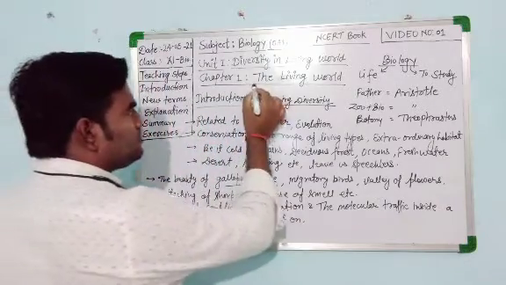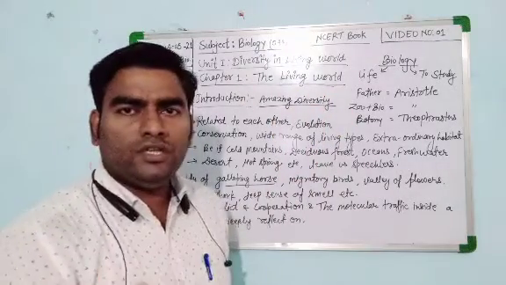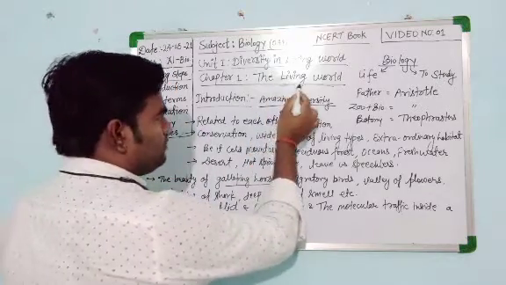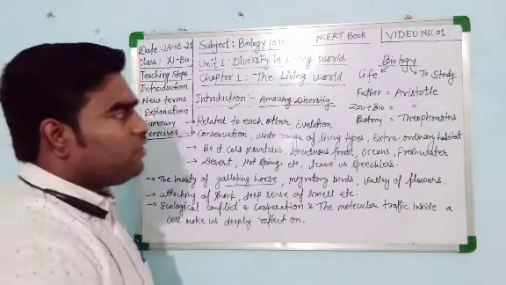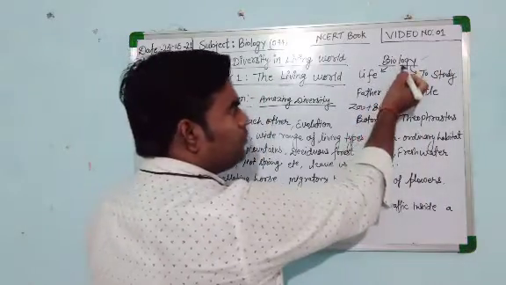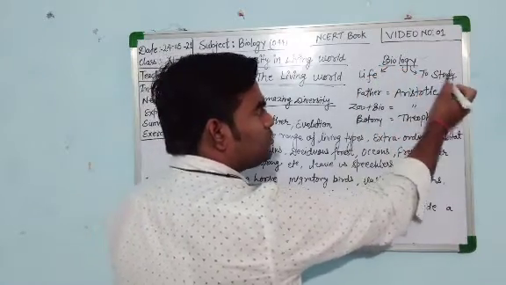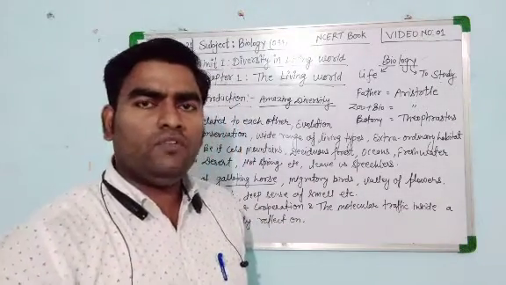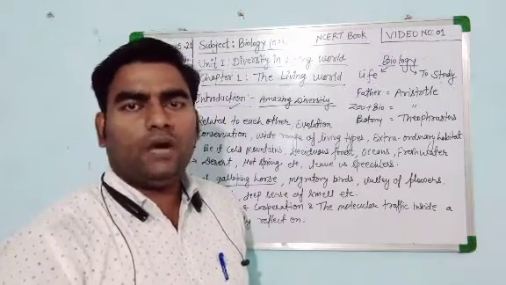As you see here, the living world means a world having living organisms, a world in which living organisms live. So in the introduction part of this chapter, first of all, let us see what is the meaning of biology. Biology is made up of 2 words, bio and logy. Bio means life and logy means to study. So we can say that the study of living forms, the study of living beings, either plants or animals, is considered biology.